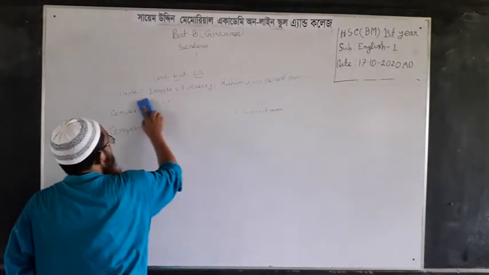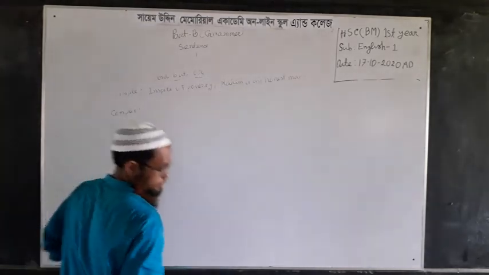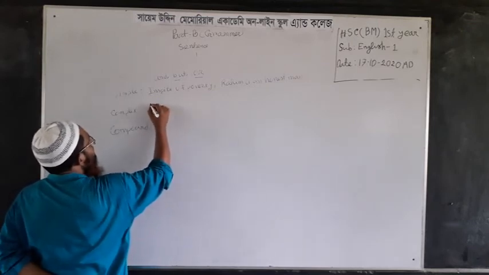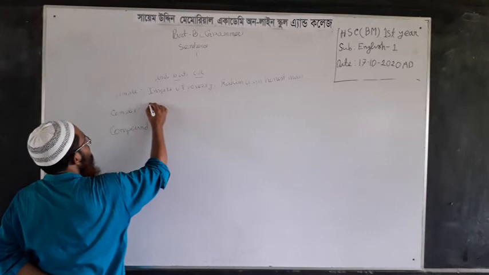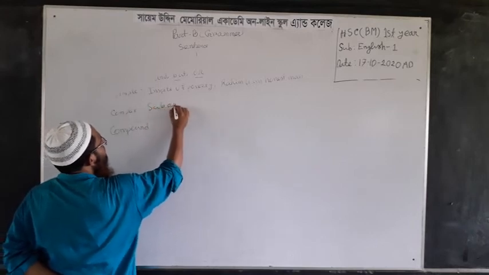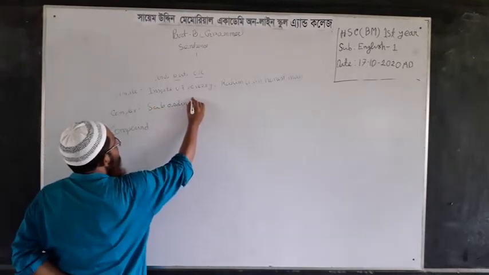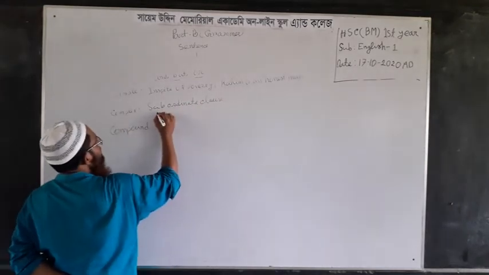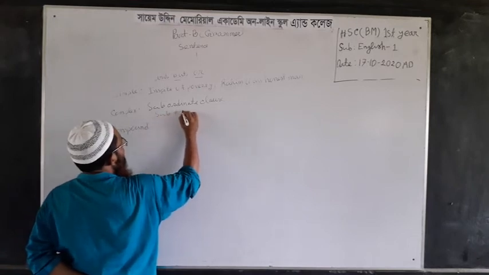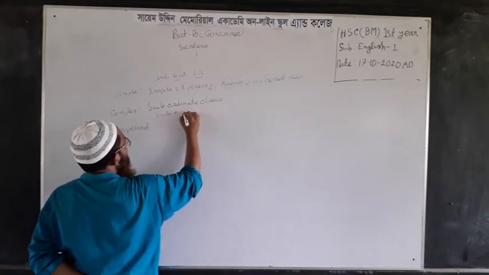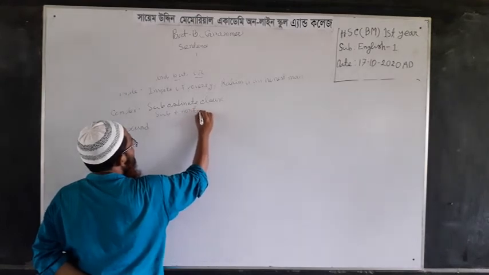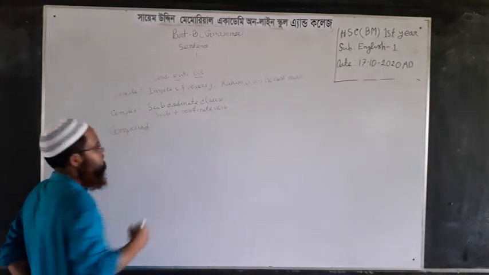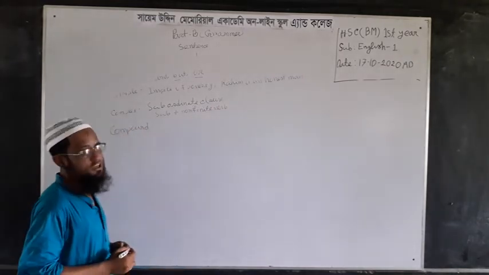So now here we go, the structure of a complex sentence. At first there will be a subordinate clause, having a subject and a non-finite verb, that means verbs which don't have a complete meaning.